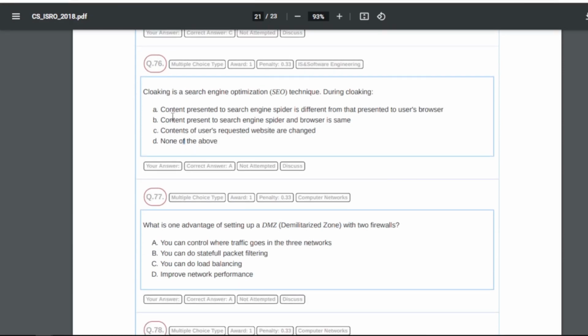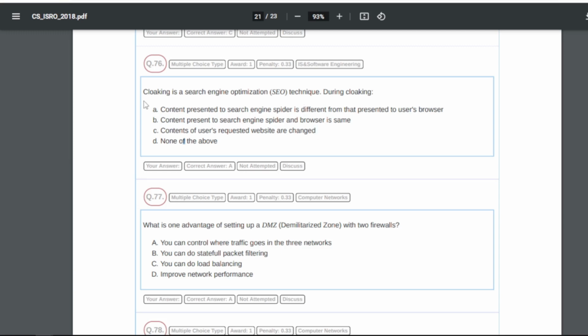76 is: cloaking is a search engine optimization, SEO, technique. During cloaking, what happens? Basically during cloaking, the content presented to the search engine spider is different from that presented to user browsers.